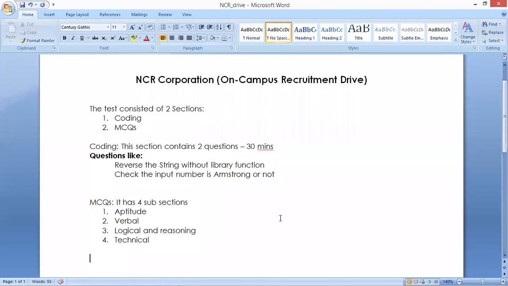But now in the current drive, in this MCQs, they completely concentrate on data structures only. No aptitude, verbal, logical and reasoning. In technical, all questions they will ask only from data structures and algorithms.